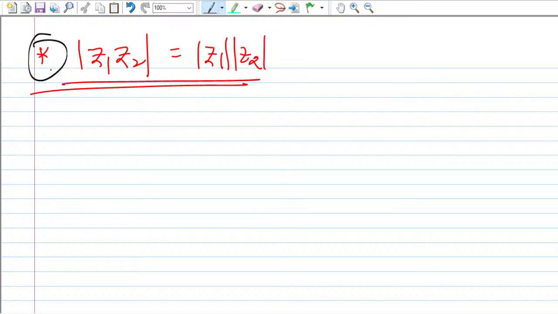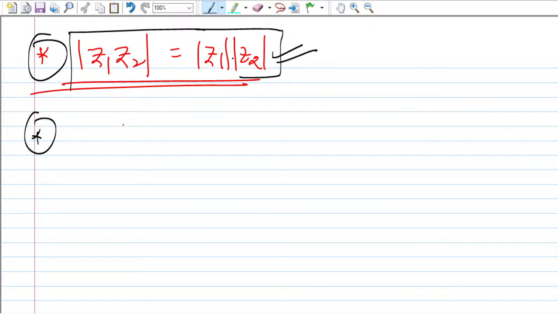Take two numbers, multiply them, take the modulus. Take one number, take the modulus. Take the second number, complex number I'm talking about. If I'm saying number, because we are in the complex variable class, you have to always consider that sir is saying complex number, right? Take the individual product and you will find that again there is equality. And one of the very important properties next is that if you're taking the arg of the product of Z1 and Z2, you can add the arguments.